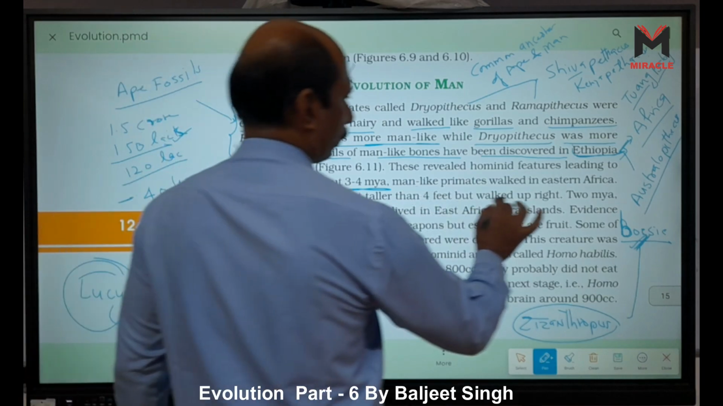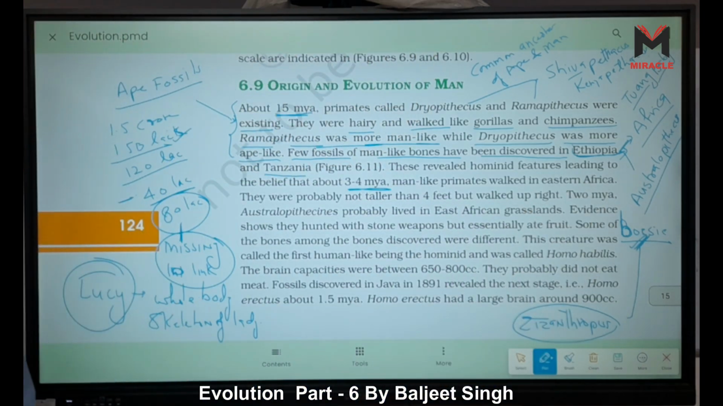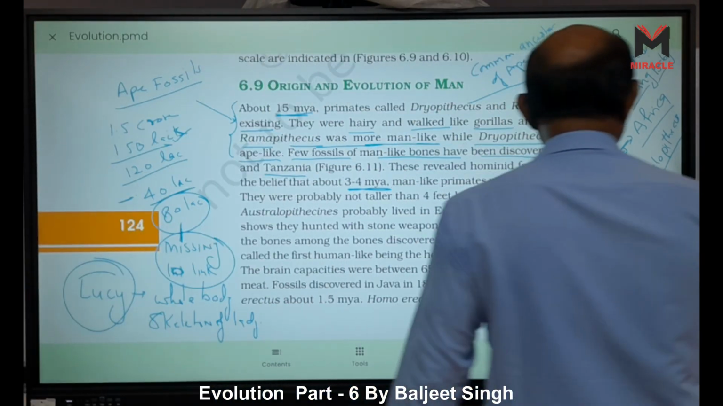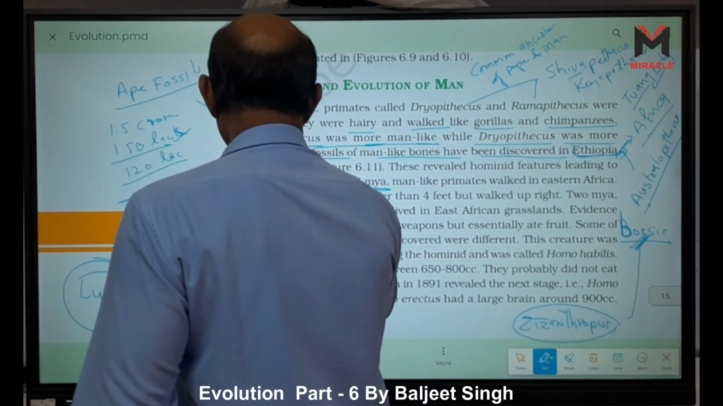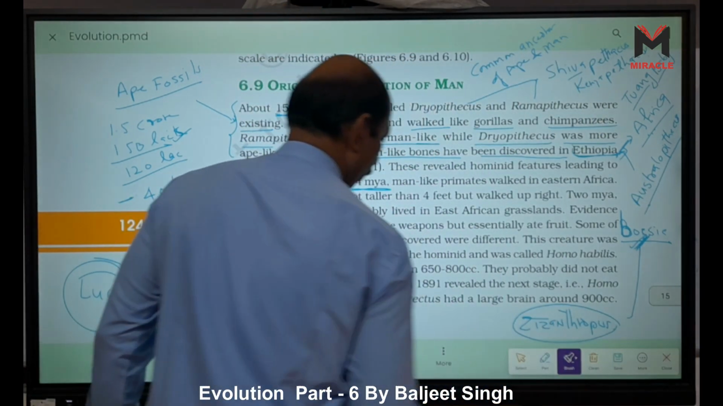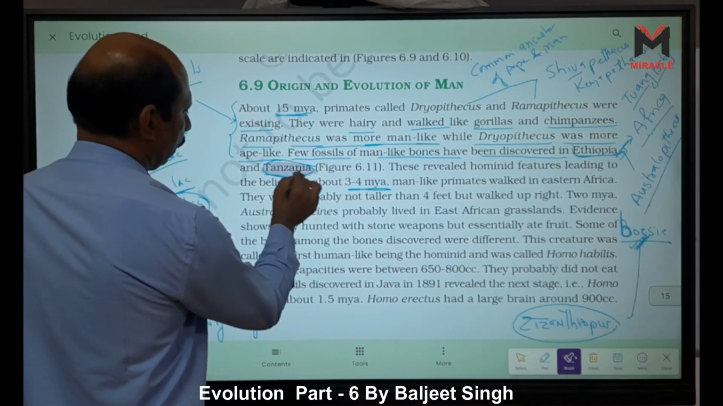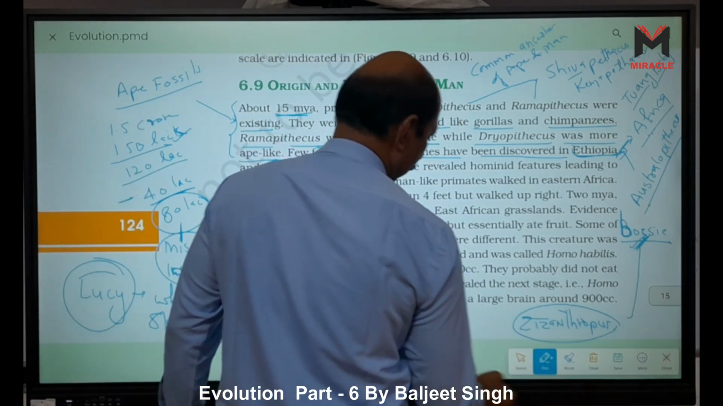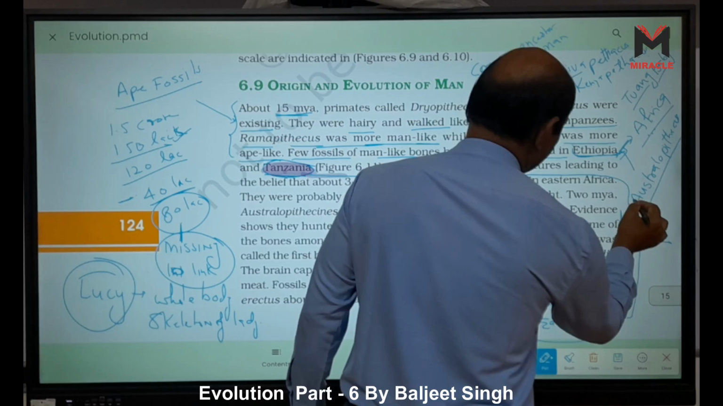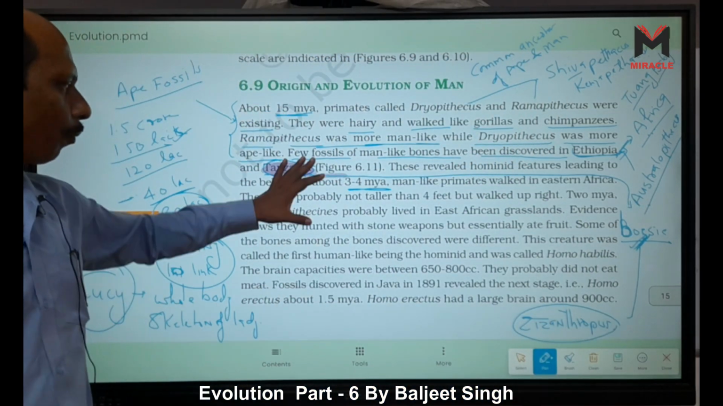Sorry, one mistake is there. Look, this is Africa, right? It is Australopithecus boisei, which is called Zinjanthropus. They are obtained from Tanzania, not from Ethiopia. So who was obtained from Tanzania? That is our Australopithecus boisei or Zinjanthropus. They are obtained from Tanzania.